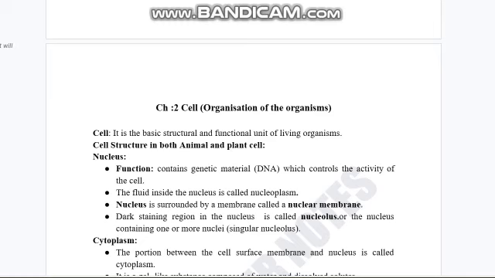What is a cell? What does a cell look like, and what is the function of the cell? The cell is the structural and functional unit of living organisms. If you haven't studied biology before, you might wonder what living organisms are. Always remember, living organisms are those which have the characteristics of Mrs. Gren.